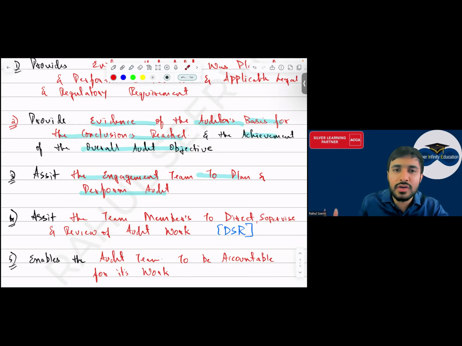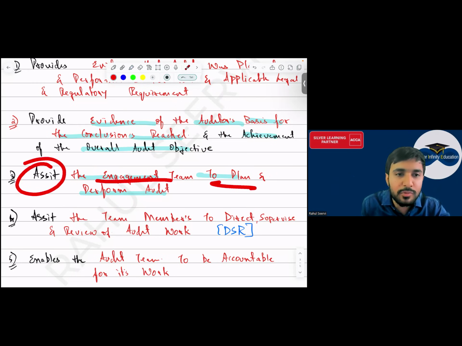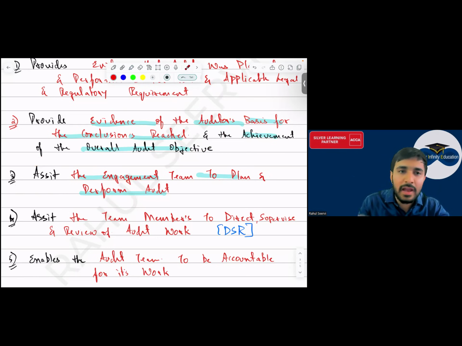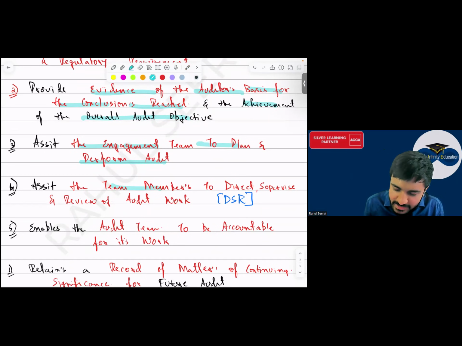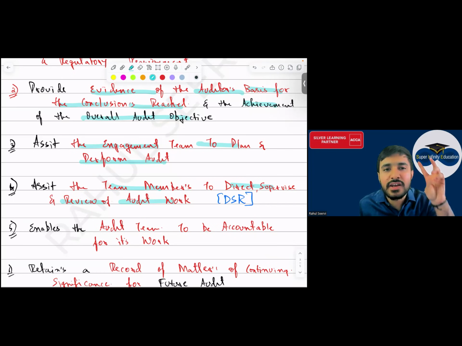जो मेरे team members हैं उनको समझ में आएगा कि audit कैसे प्लान किया और ऑडिट कैसे परफॉर्म करते हैं. It assists the engagement team to plan and perform the audit. उनको हेल्प करेगा. This documentation will help if they get stuck anywhere. ओके, इसके बाद में क्या करना है, मैं ऐसे ही बैठा हूँ, कुछ काम है, ये देख, इसको फॉलो कर. Yes sir. Then assist the team members to direct, supervise and review of the audit work. As a leader it will help you what? To direct, supervise and review the audit work.